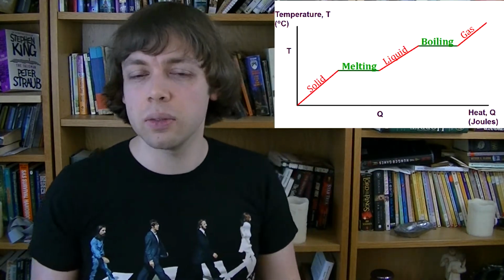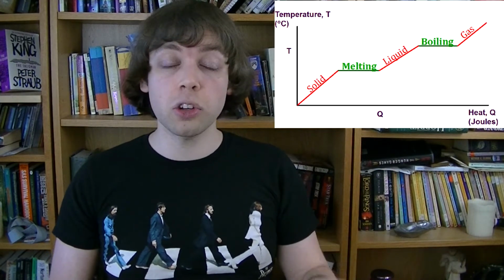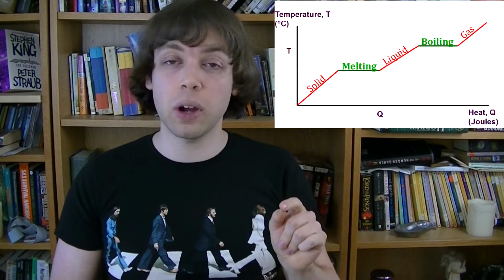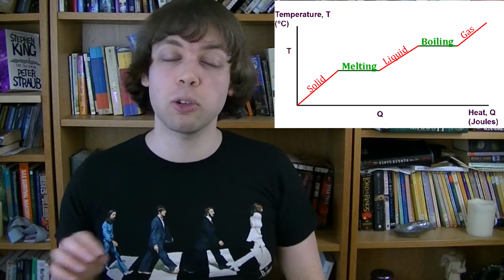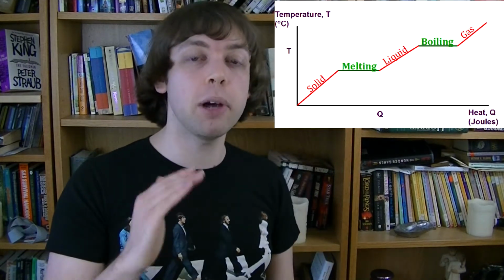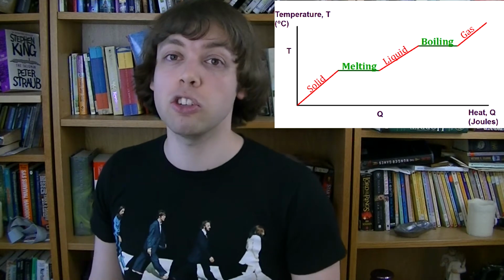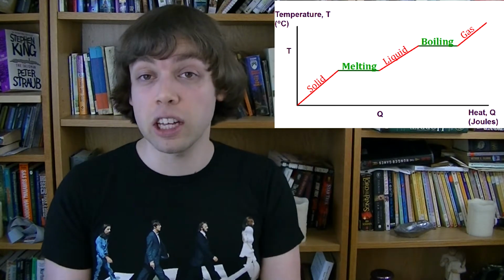So if we plot a graph of temperature versus the heat we're adding to the ice, it will look something like this. Whenever there's a state change, ice to water, water to steam, or back the other way, the temperature remains constant. And in between those stages, the temperature can increase. So for example, the melted ice increases in temperature until it reaches the boiling point. And that's when the next state change can happen.